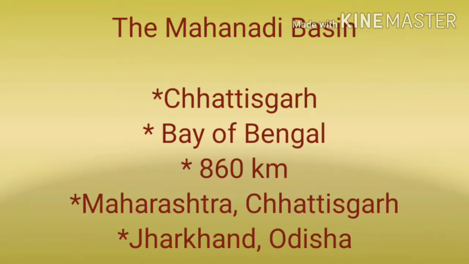Moving on to understand the Mahanadi Basin. Students, the Mahanadi rises in the highlands of Chhattisgarh. Then it flows through Odisha to reach the Bay of Bengal. The Mahanadi Basin covers parts of the states of Chhattisgarh, Jharkhand, Odisha, and Maharashtra. It rises in the highlands of Chhattisgarh and flows through Odisha to form a delta in the Bay of Bengal.